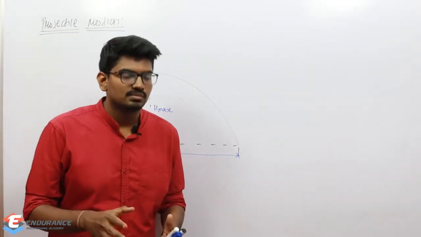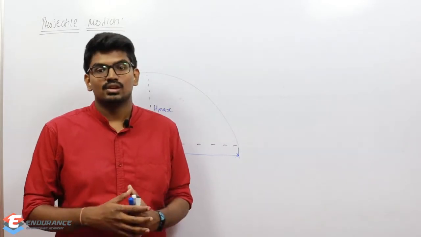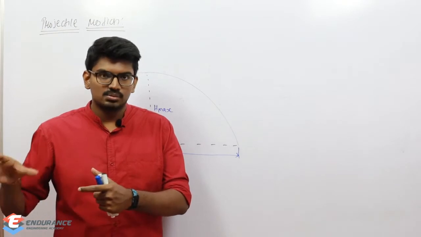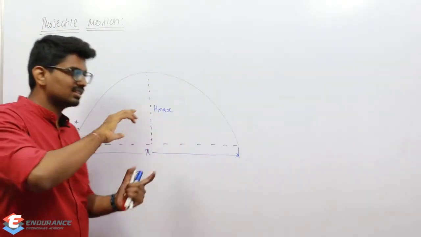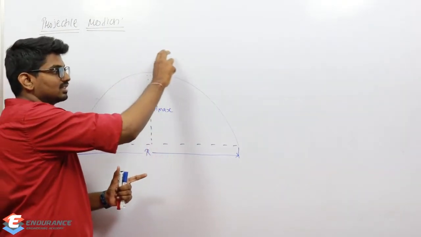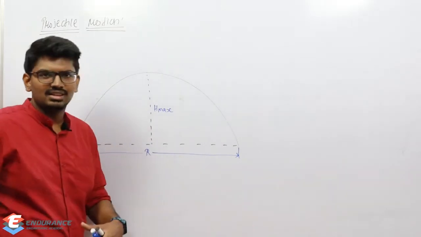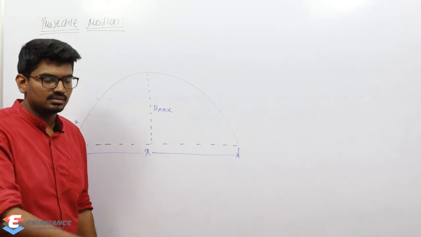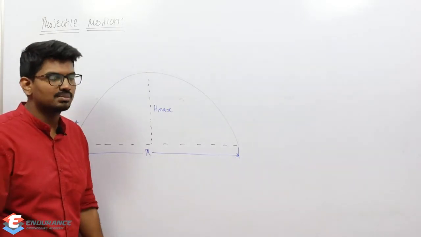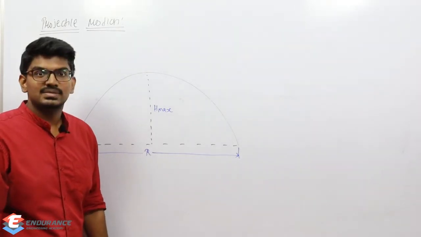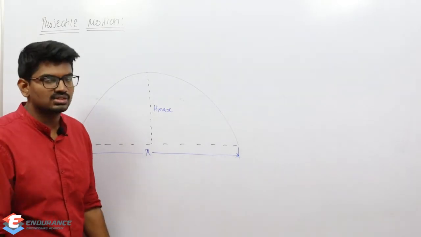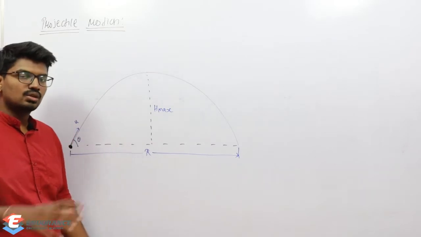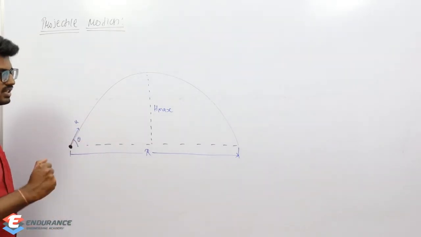Consider a cricketer who is going to hit the ball. Obviously the ball will travel similar to this, and then it will either go out of the boundary or inside the boundary, it depends. And consider a missile. That is also something which is going to travel in projectile motion only. So all these things will fall under projectile motion.